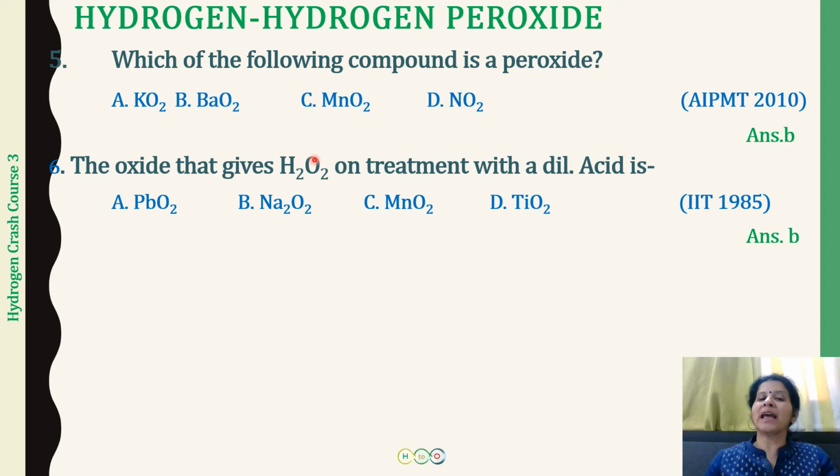All right. So whatever is going to be a peroxide, on reaction with a dilute acid, this can give us hydrogen peroxide. From these, one thing that you can identify is that in sodium peroxide, the oxidation state of oxygen will come up as -1. So this is sodium peroxide, and this on reaction with dilute acid will be giving us H2O2. And the other way is that you should remember this reaction also, the process by which sodium peroxide reacts with dilute H2SO4 to give us hydrogen peroxide along with sodium sulfate.